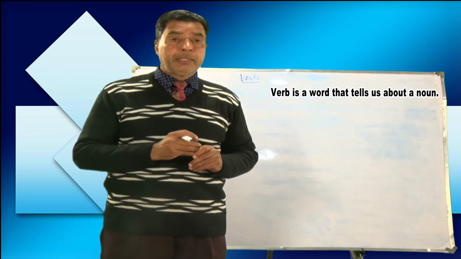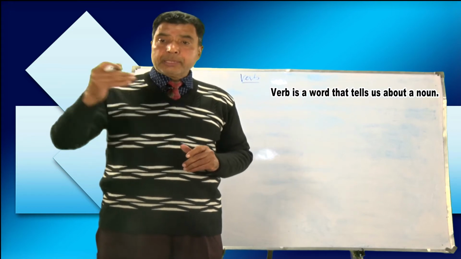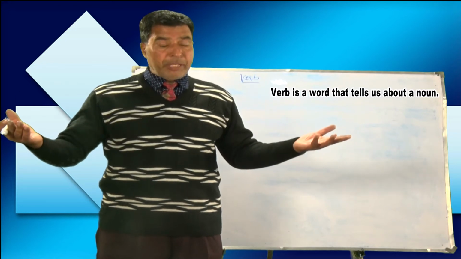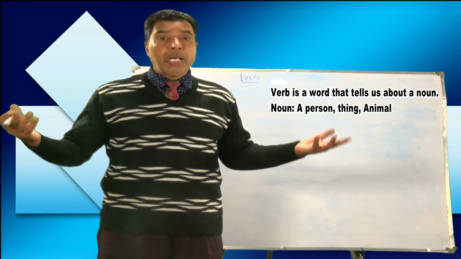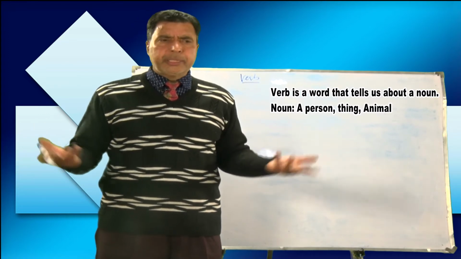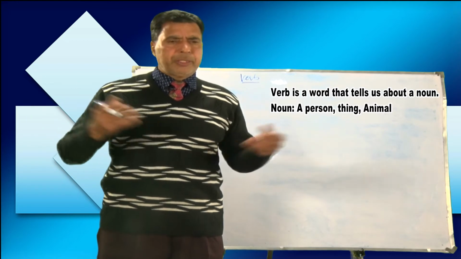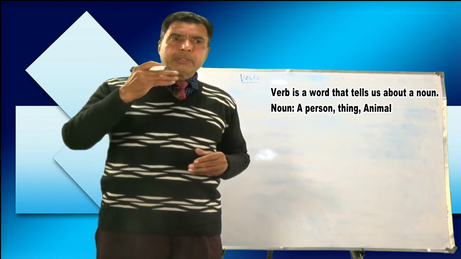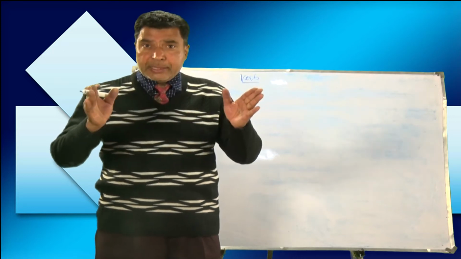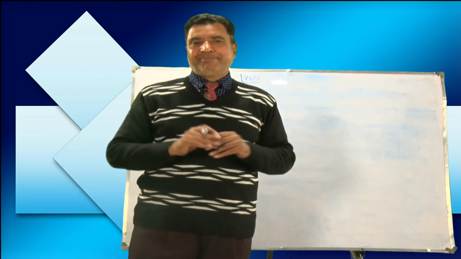Once again I'll repeat it. It tells us about a noun, about a person or a thing. When I talk about a noun, that means a person, thing, animal, tree, whatever it is. It tells us what a noun is, what it has, and what it does.